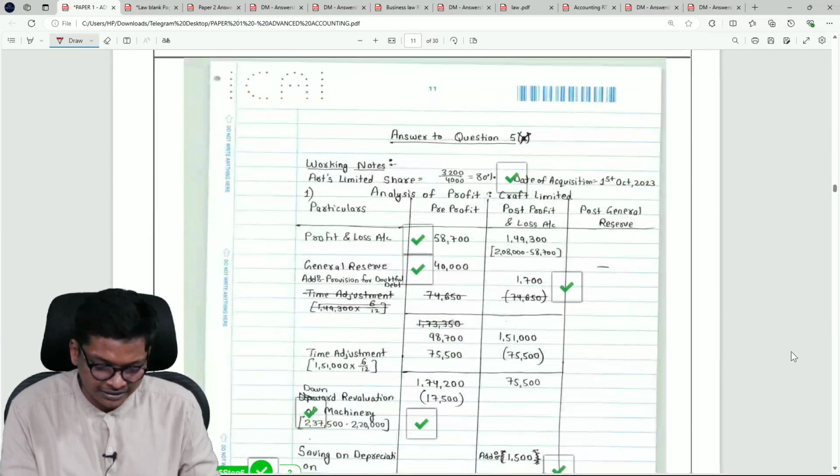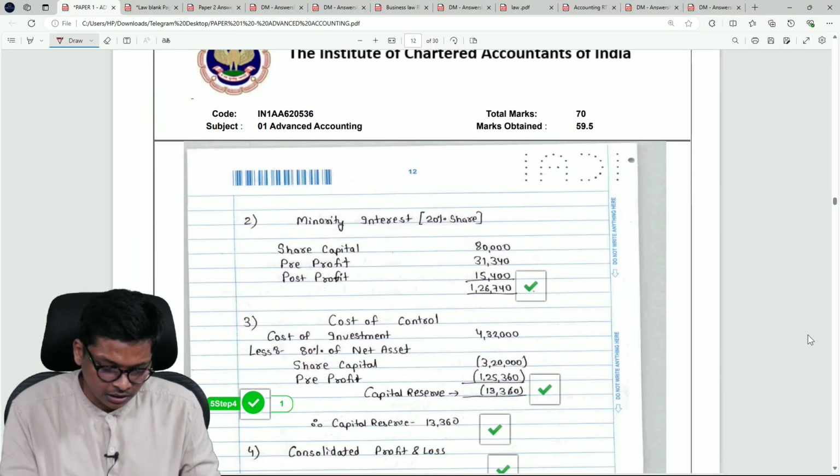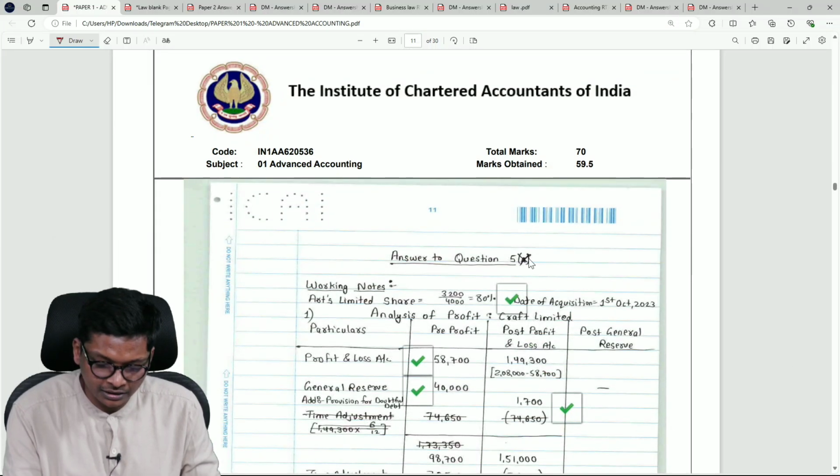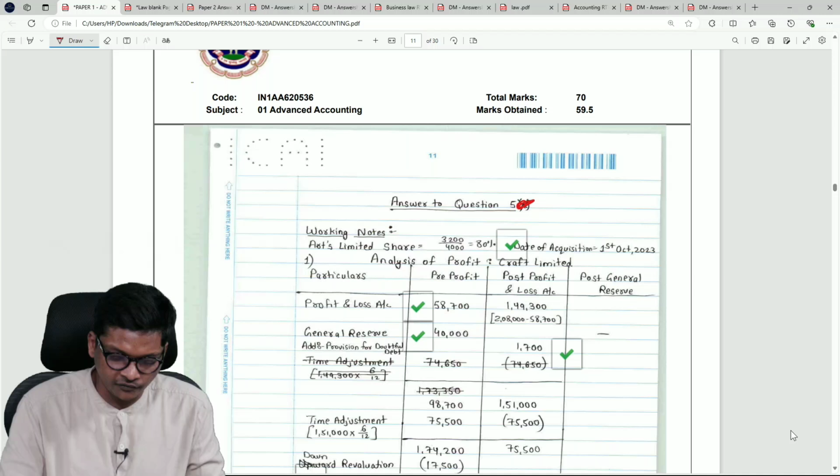Let's take some other question. Okay, let's take consolidation. Look at consolidation, question 5. The student again got almost 11 or 12 out of 14.